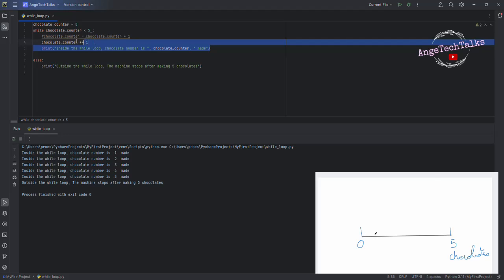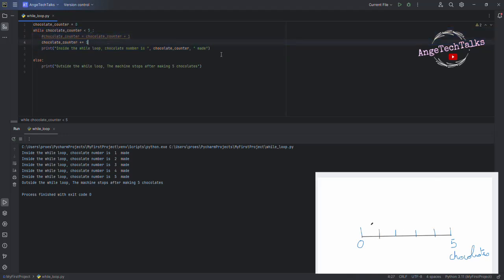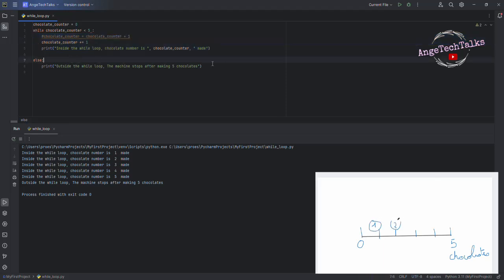When this condition is true, the program will execute what is inside the while loop. If this condition becomes false, this message will be printed at the end. So initially we have 0 chocolate.